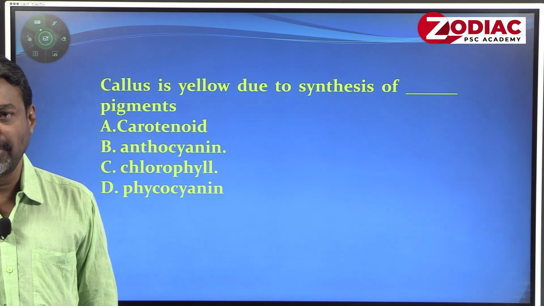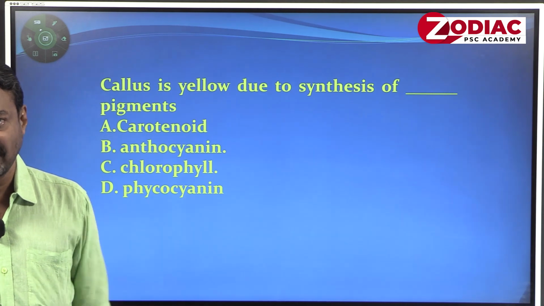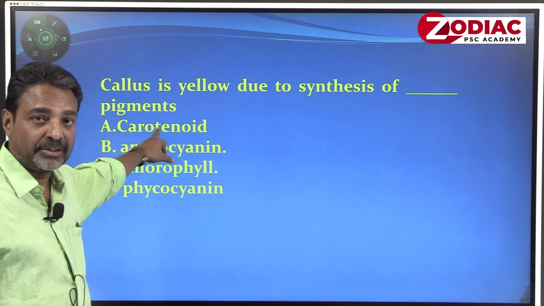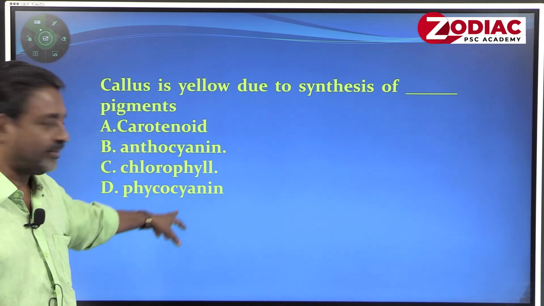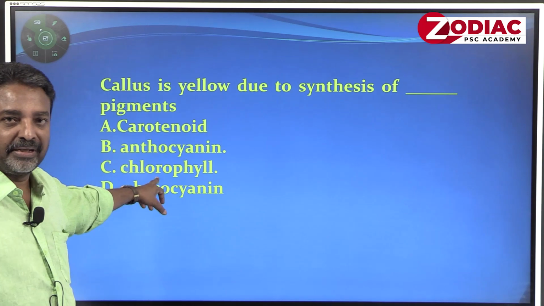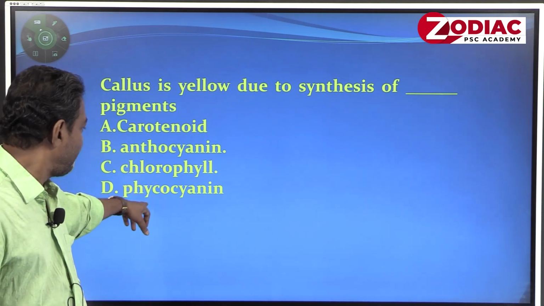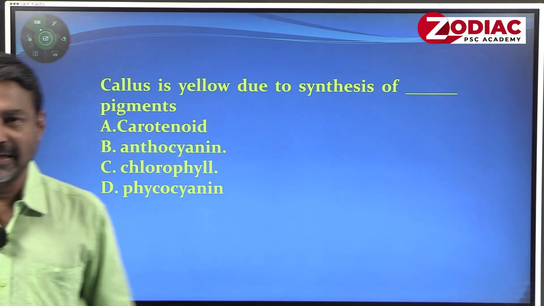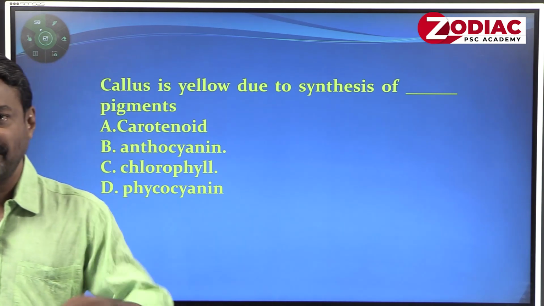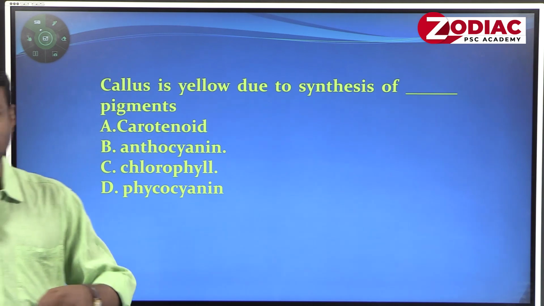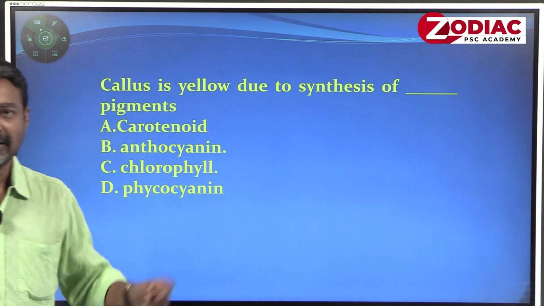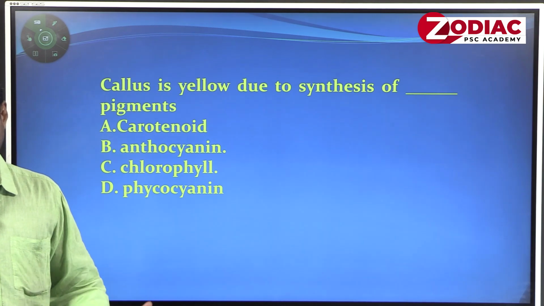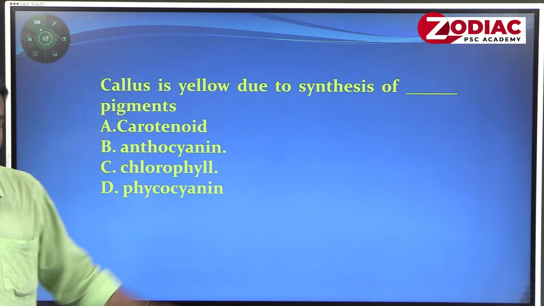The callus will usually be orange or brownish in color because of the component called carotenes or carotenoids. Chlorophyll is green, anthocyanin is usually pink or reddish, and phycocyanin is also reddish. So the color in the callus is given by the natural pigment in plants called carotenoids, carrot-like colors. That is the answer.